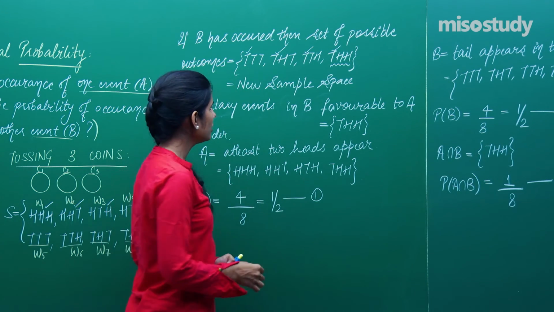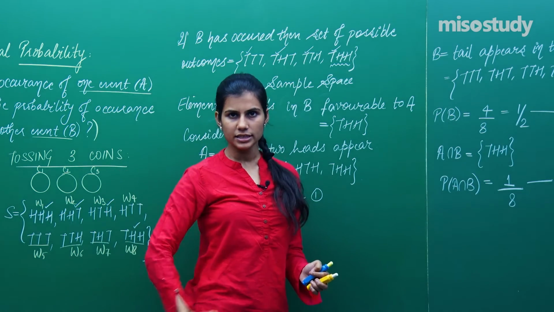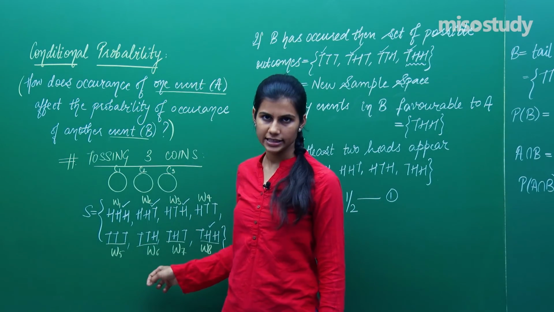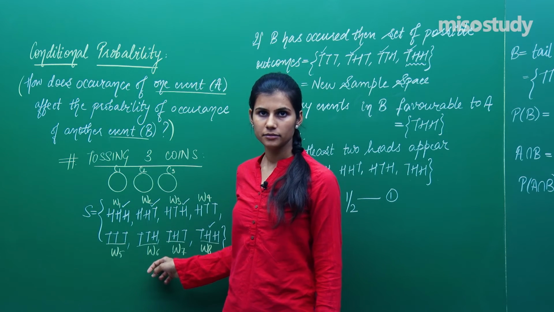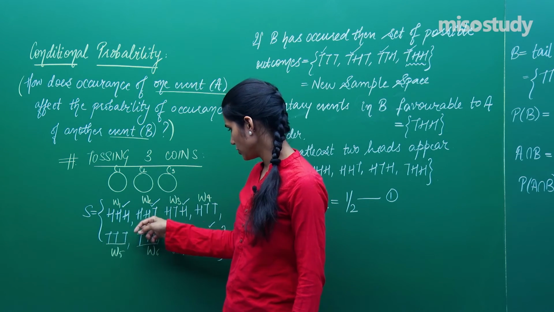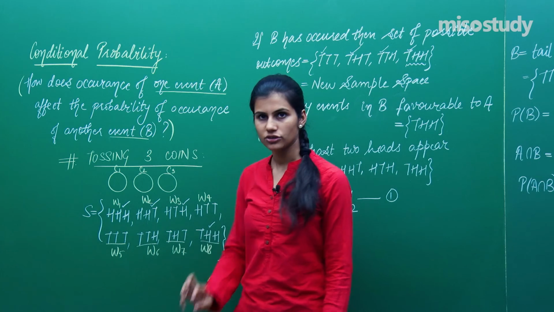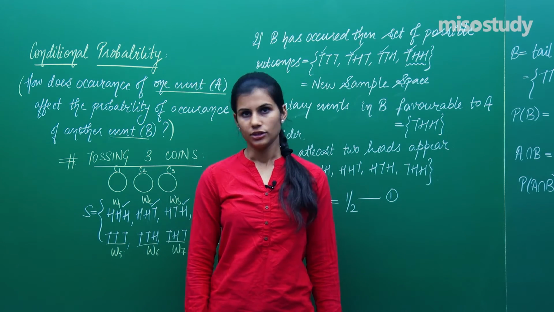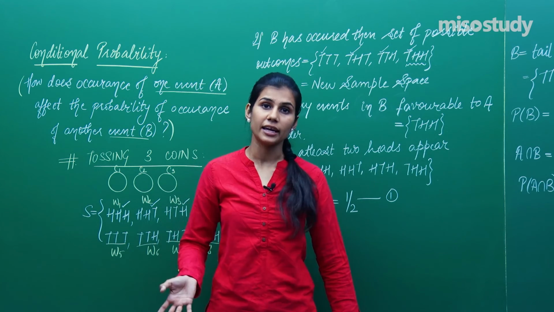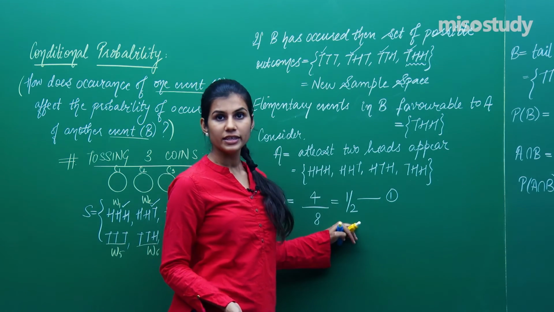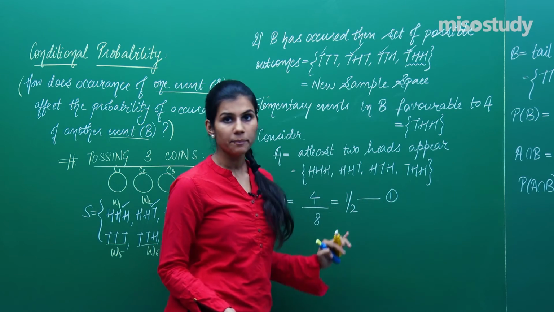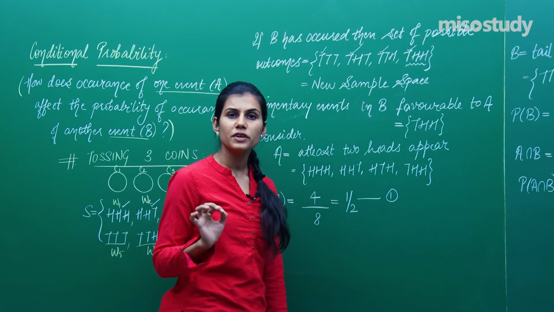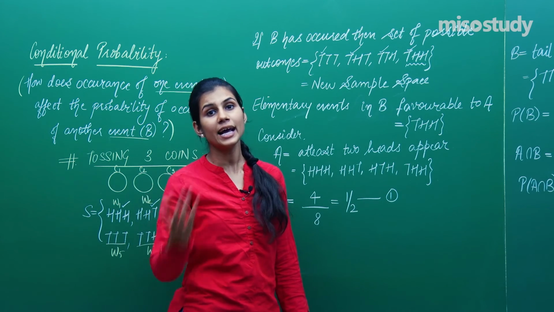Are you understanding? So, basically what we are trying to do is, don't go and search for at least 2 heads in here, because that is going to give you HHH, HHT, HTH, THH, right, and divided by 8. No, that is not. That is probability of A. That is probability of occurrence of event A, that at least 2 heads appear. But I don't want to find out probability of occurrence of event A. I want to find out probability of A when B has already occurred.